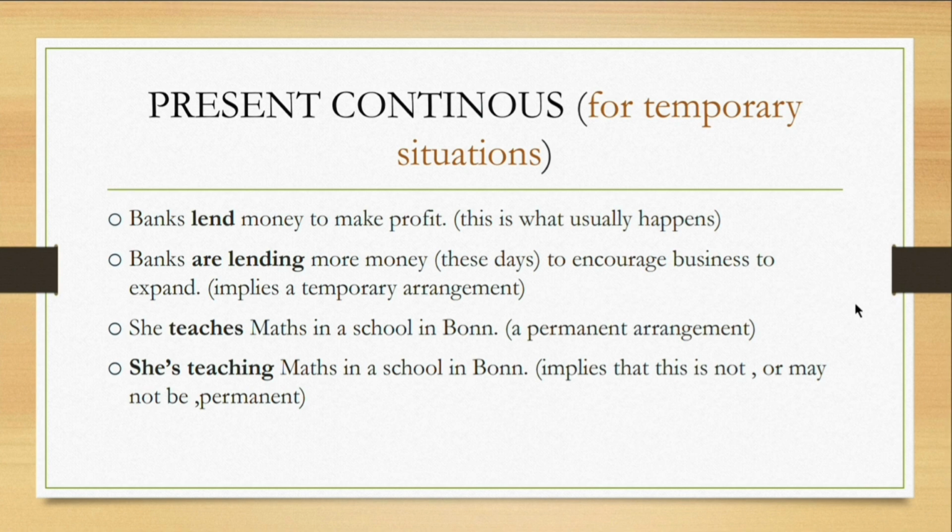Let's look at the next example. She teaches maths in a school in Bonn. So this is a permanent arrangement, that this is a work. This is something which is regular. Now, she's teaching maths in a school.